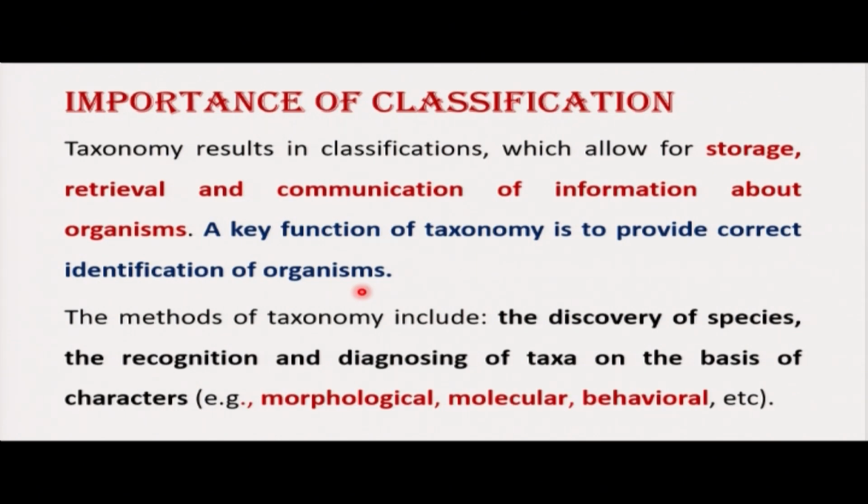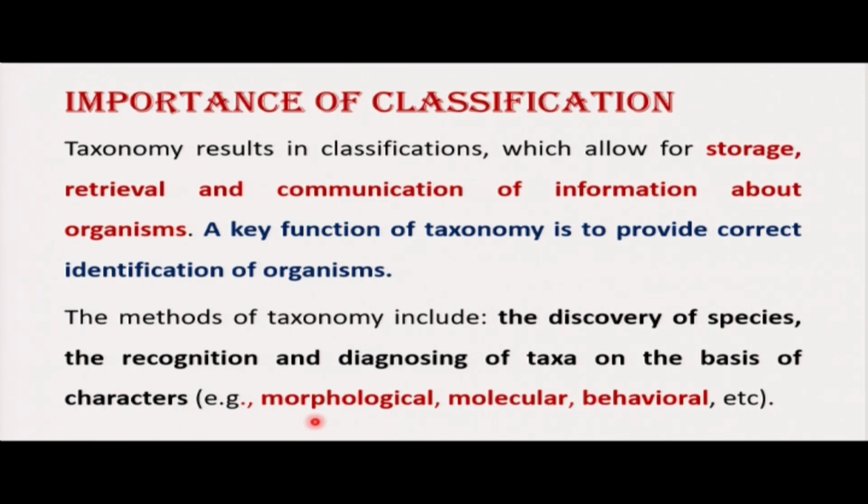That means we do taxonomy purposely to have correct identification of organisms. The methods of taxonomy include the discovery of species, recognition and diagnosing of taxa on the basis of characters.